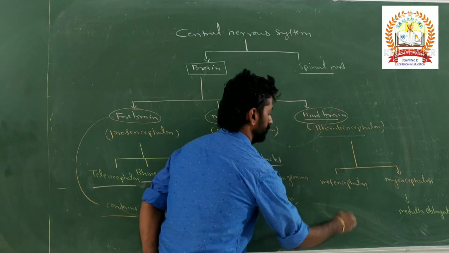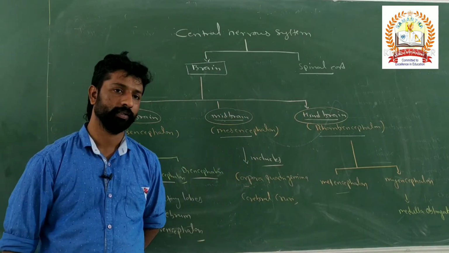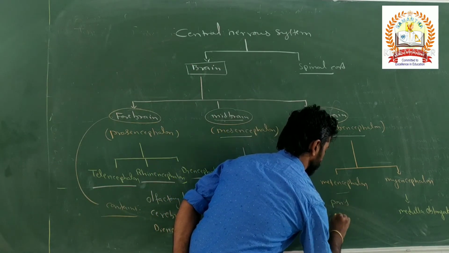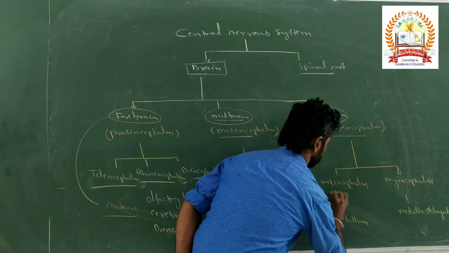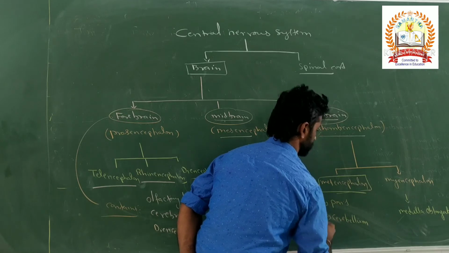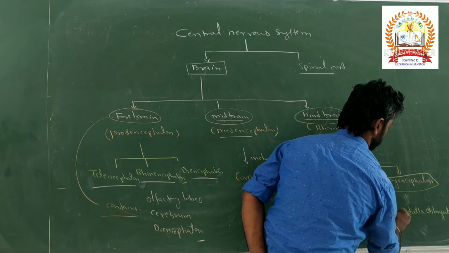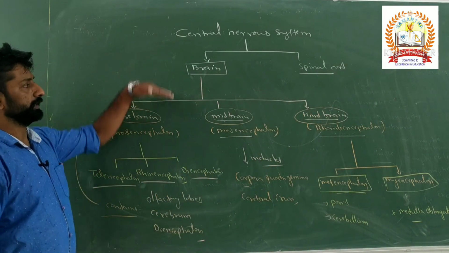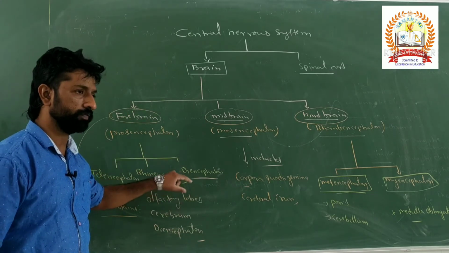Then what are the last two parts under the brain? Pons and cerebellum. So this metencephalon includes the pons and the cerebellum, and this myelencephalon includes only the medulla oblongata.